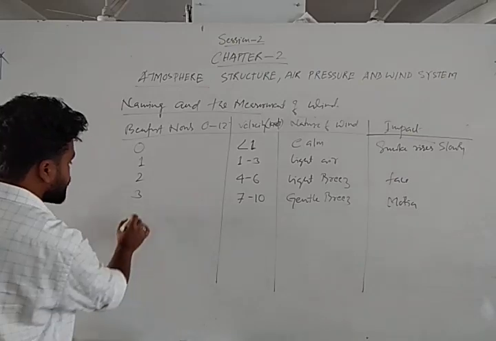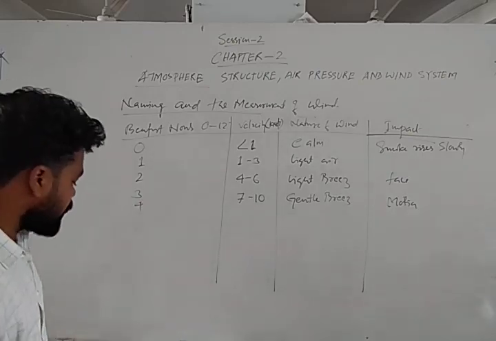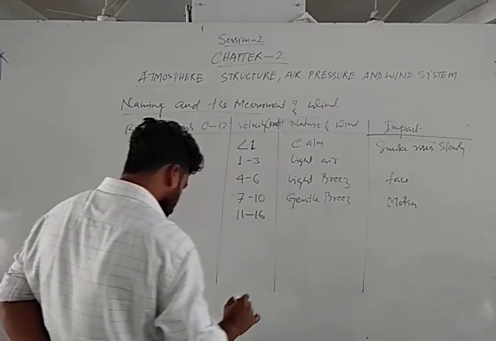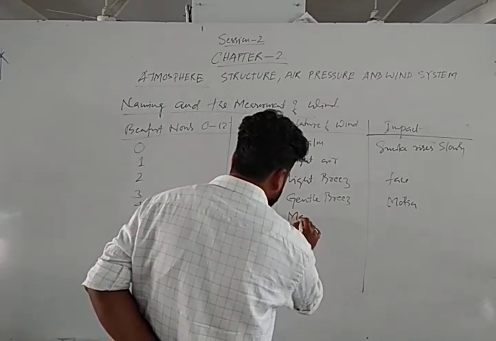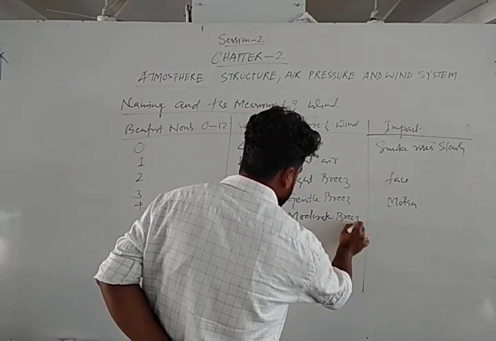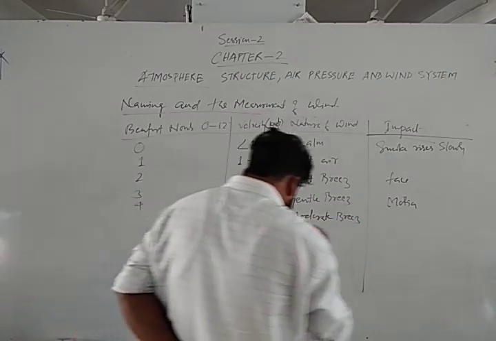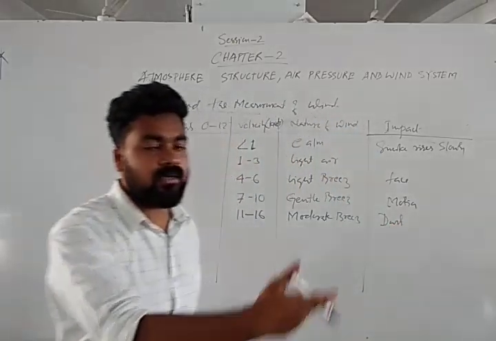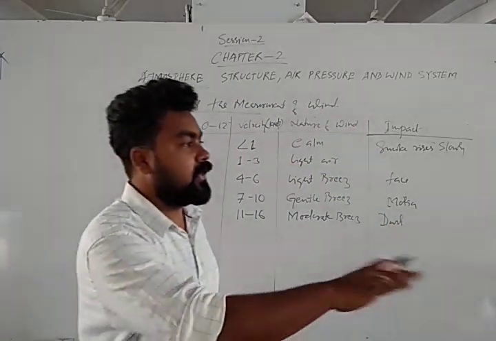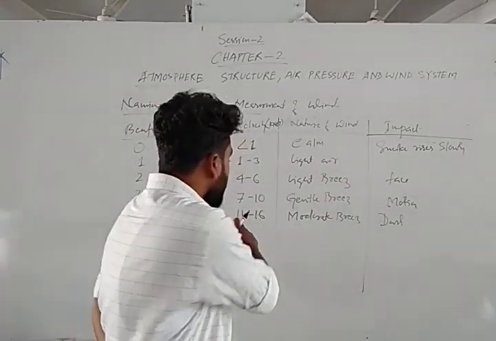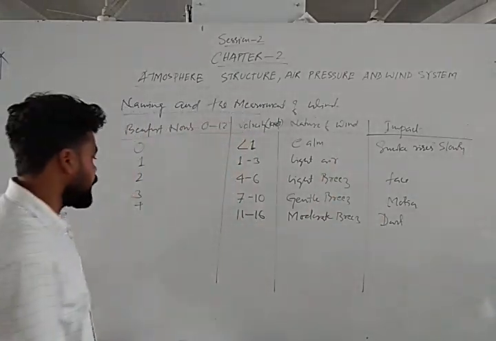That is gentle breeze. Then let's come to the Beaufort number 4. That is 11 to 16. That is moderate breeze. Moderate breeze, that is sometimes dust blow. Sometimes we can see or observe in the roadside area, dusts are blowing with the wind. That means what? Velocity is 11 to 16. That is called a moderate breeze.